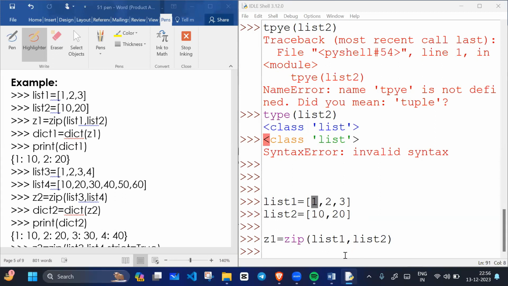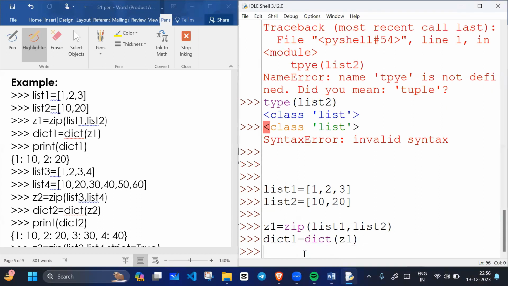Okay, can I convert Z1 into a dictionary? Yes, I can convert Z1 into a dictionary. When I convert it, this key is associated with this value, and this key with this value. So I will write dict1 equals, that is the variable name. Then I will use the dictionary function, then I will write Z1. Z1 is what object? It's a zip object.